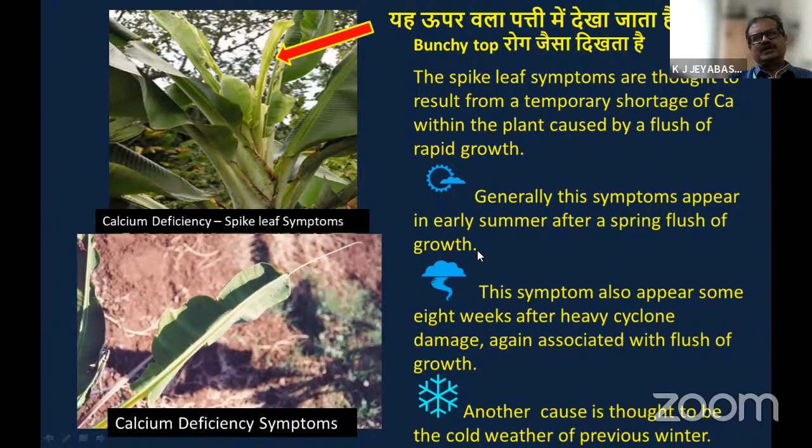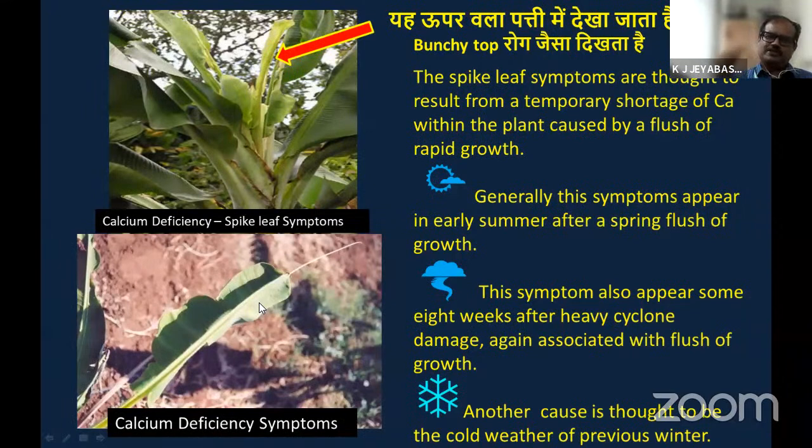So here, general symptoms appear in the early stages, or during the flush growth. For example, if the plant is in the 5th or 6th month, it is a rapid growing stage. The dry matter production will be very rapid during the 5th and 6th month of a banana crop, you see.